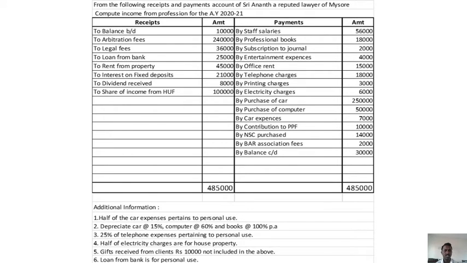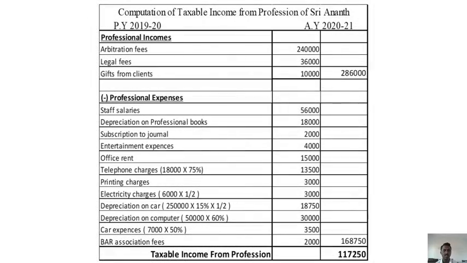Arbitration fees 2,40,000. Okay, it is related to advocate. Arbitration means it is judgment fees. Legal fees, professional. Loan from bank, no. Rent from property, no. Interest on fixed deposits, no. Dividend received, no. Share of income from HUF, no. So hardly we have two revenues, that is professional incomes here, arbitration and legal fees.